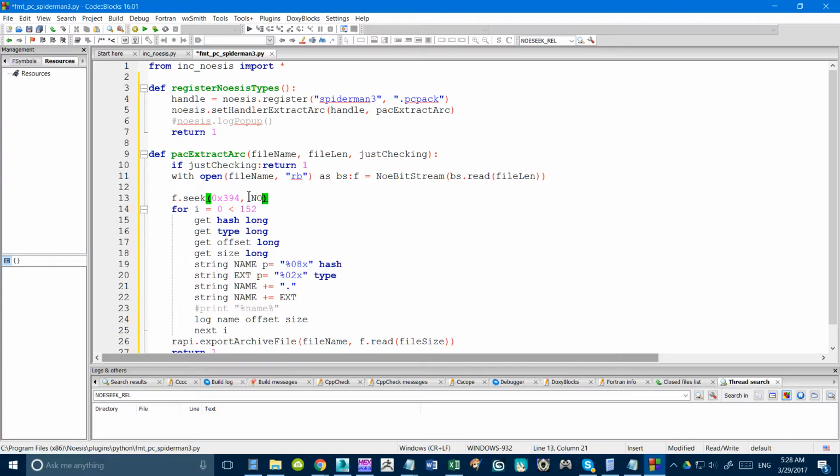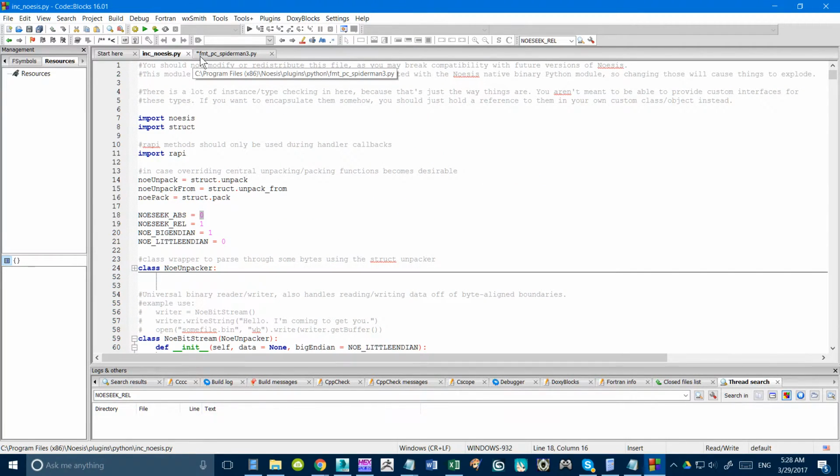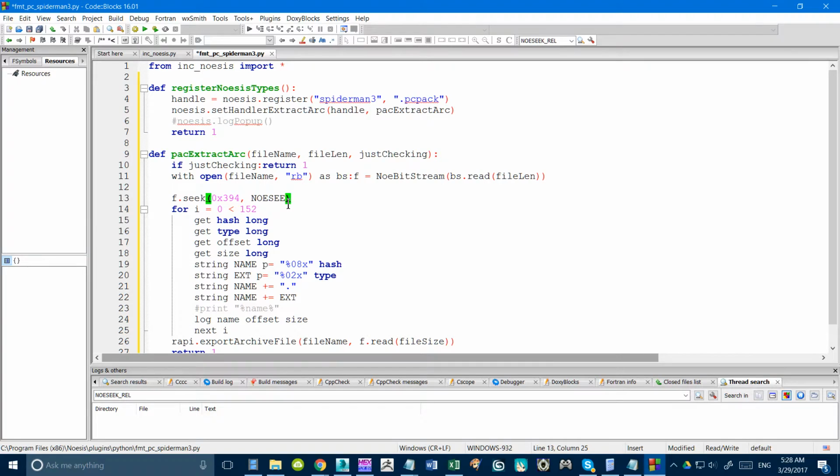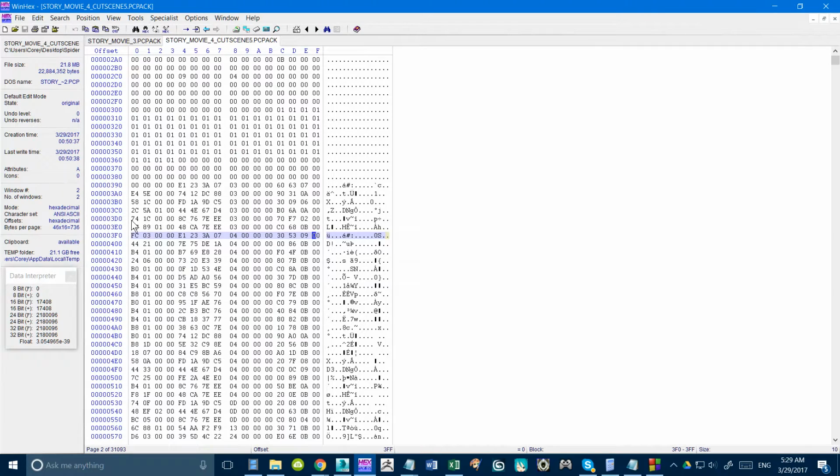So, Noesis seek, yeah. I'm not sure, I forgot already. Yeah, that's right, Noesis seek underscore absolute. And that'll bring us to the file table. And the file table is really simple. It's just 4 long integer values.